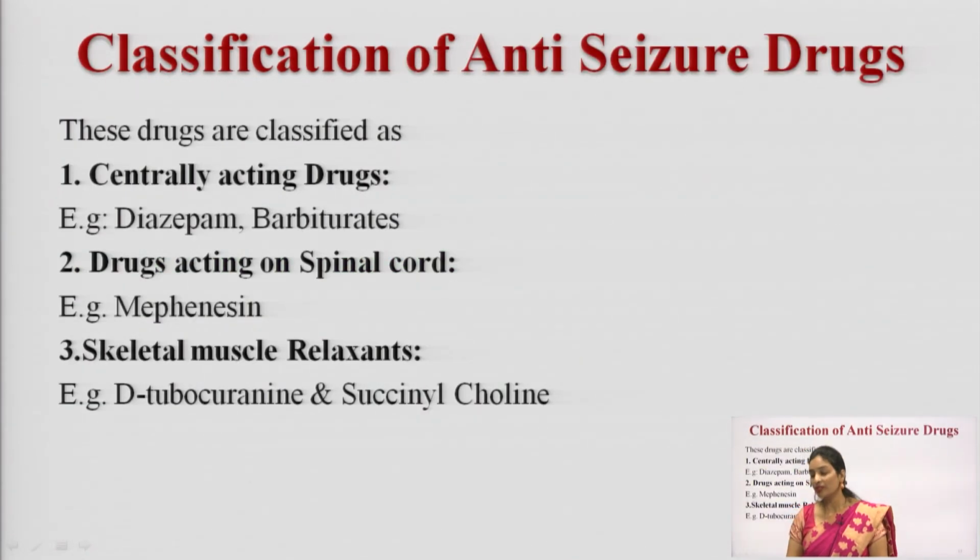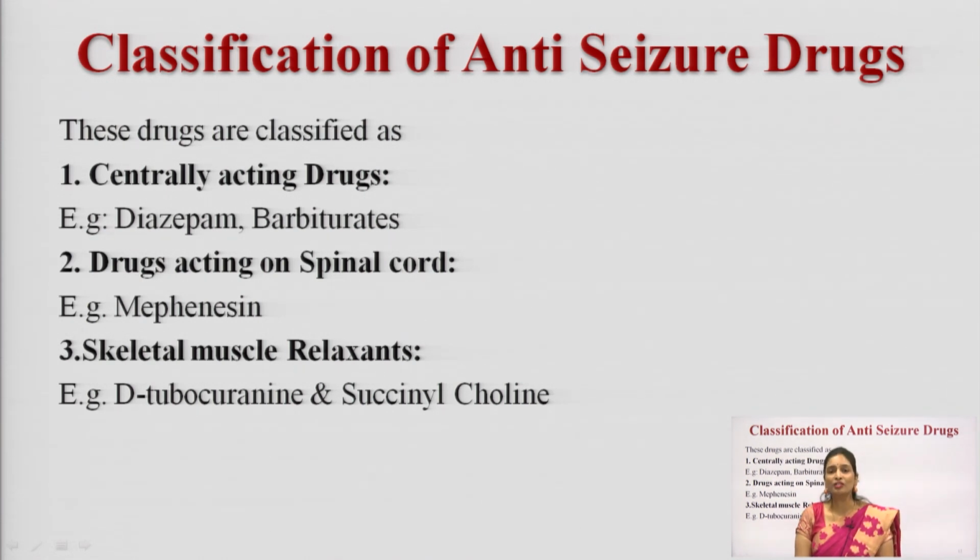Okay, now we will move to the classification of anti-seizure drugs. After completion of generalized seizures and partial seizures, we will move into the classification. So, what is the difference between seizures and epilepsy? I told you in the first slide, if there is any abnormal discharge of a particular neuron, you can call it a seizure, and if it happens continuously, then you can call it epilepsy.